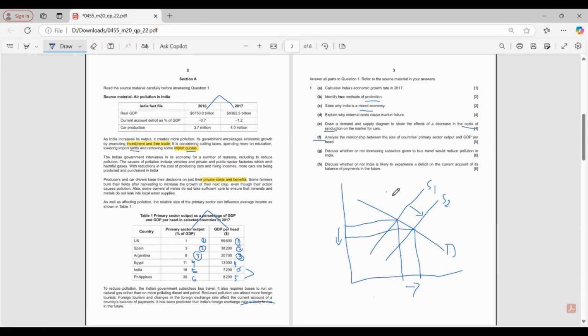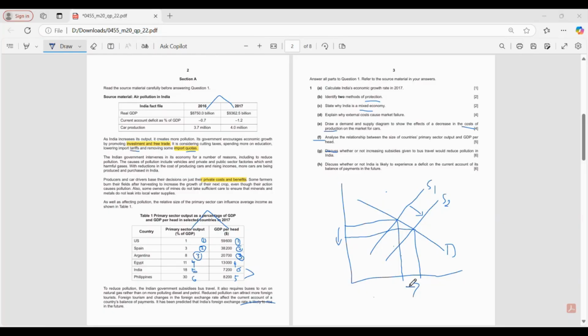Discuss whether or not increasing subsidies given to bus travel would reduce pollution in India. So will an increase in subsidies actually reduce pollution in India? Discuss means you have to write for the statement and against the statement. Maybe you do not have enough time to write a paragraph, but can you jot down a few points?